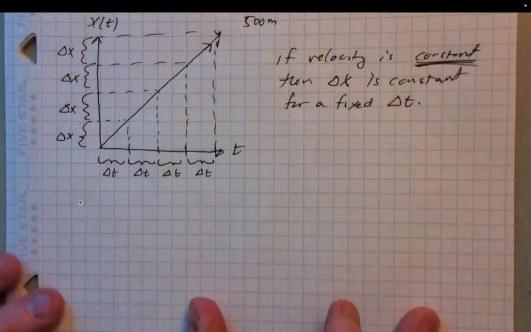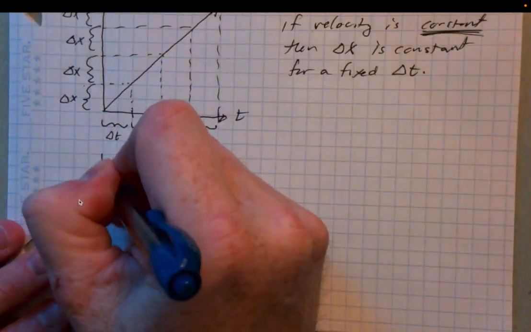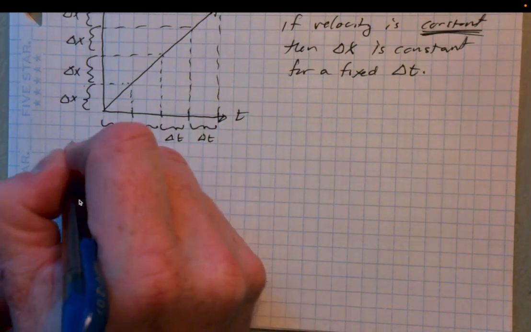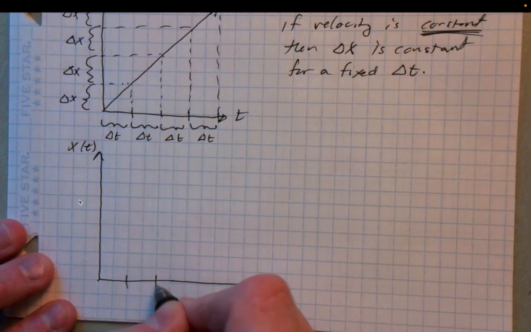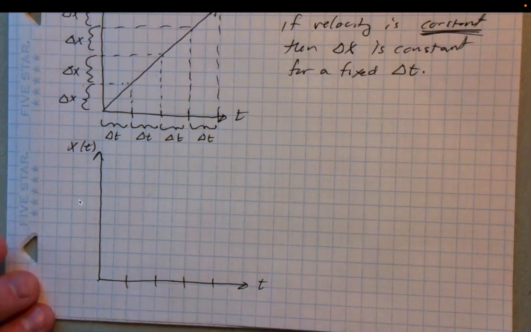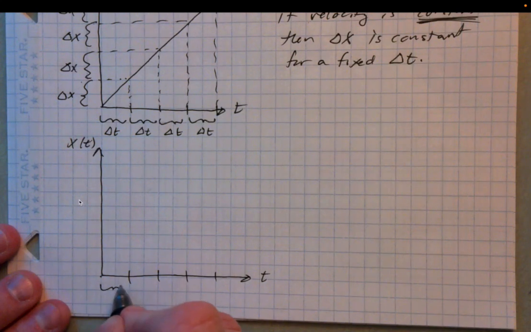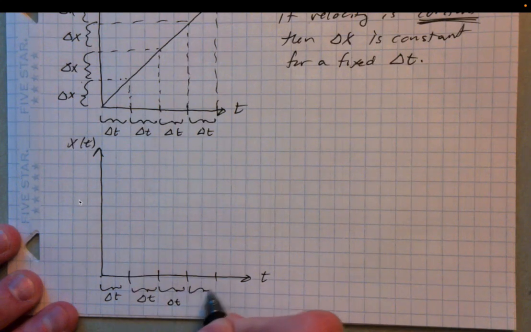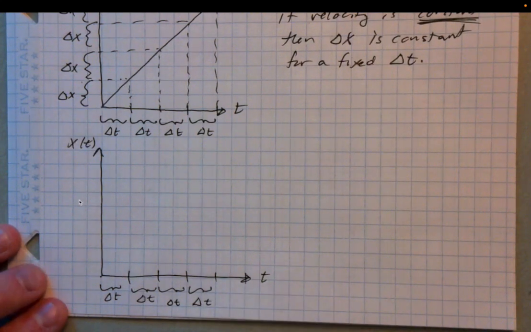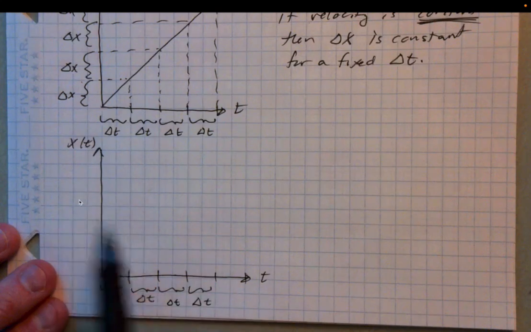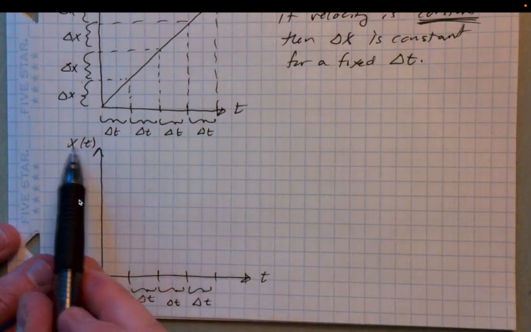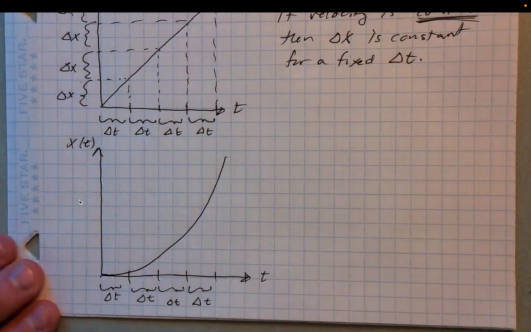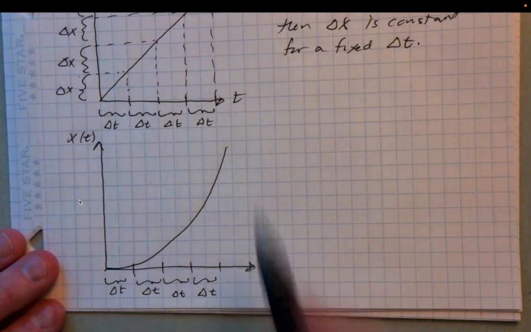Let's take a look at what the picture looks like when velocity is not constant. Same setup here: I've got my time axis and my position axis, and again I'm going to hatch off these delta t's, maybe the same 2-second intervals or whatever the time might be. Now, when velocity is non-constant, the position function is not a nice straight line like this. Instead, it's going to have some curvature to it. So maybe it looks like this.